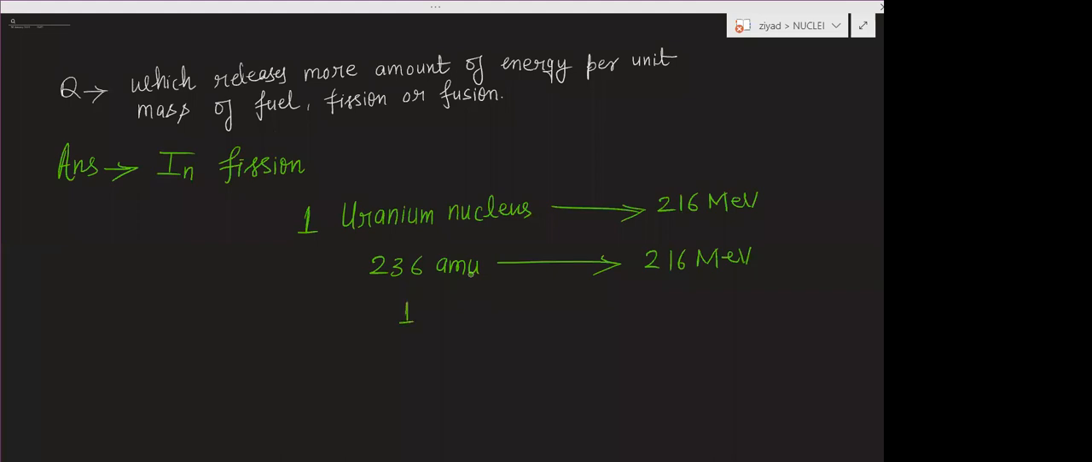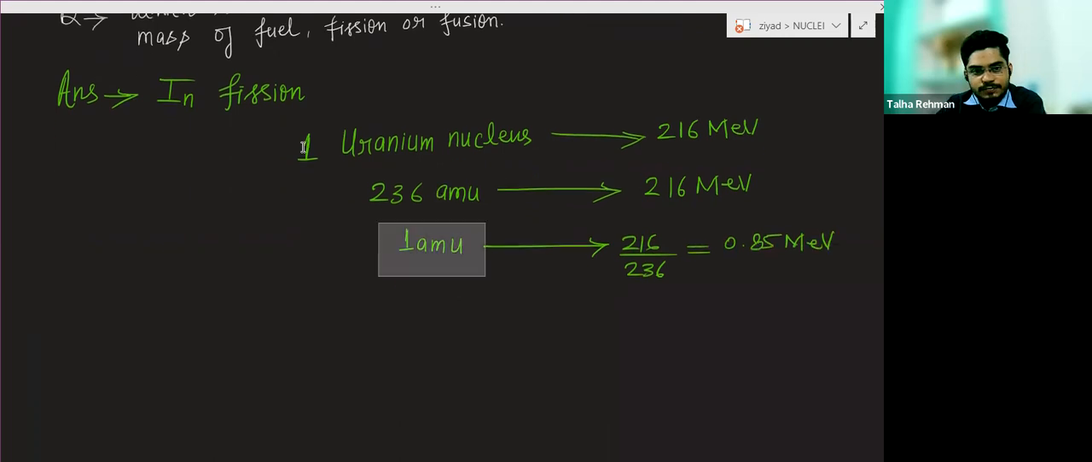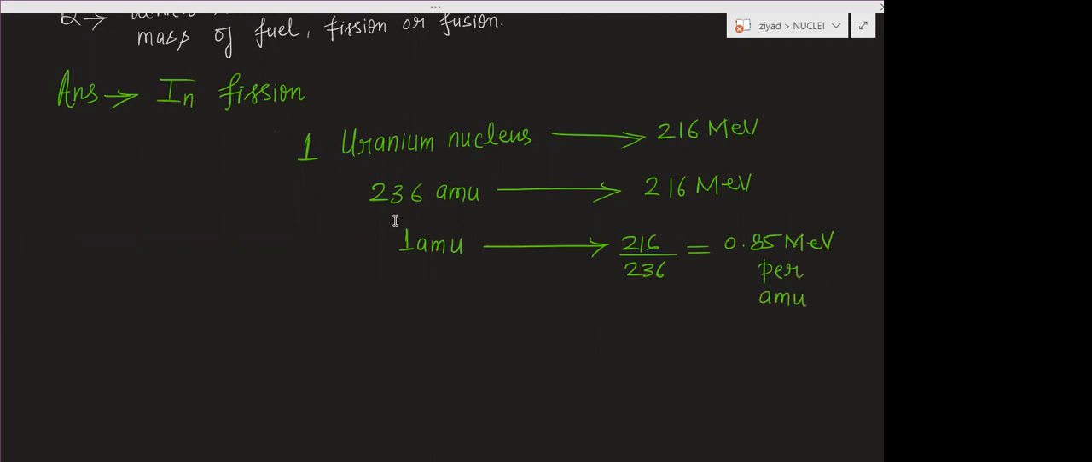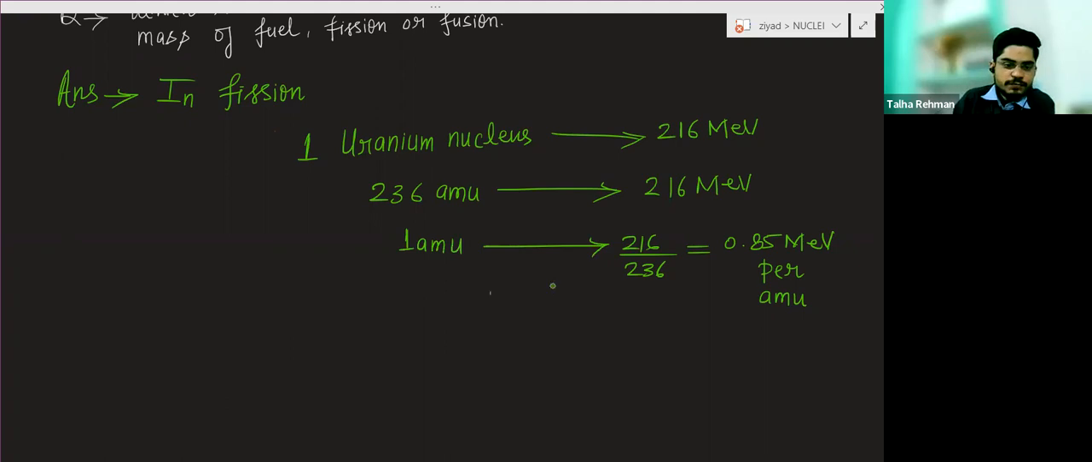Now, how much energy will 1 AMU mass give in the fission? It will be 216 divided by 236, and this will be equal to 0.85 mega electron volt. So 1 AMU mass in fission will give 0.85 mega electron volt, this is mega electron volt per AMU. So in fission, from 1 AMU mass we are getting 0.85 mega electron volt of energy. Now in fusion,